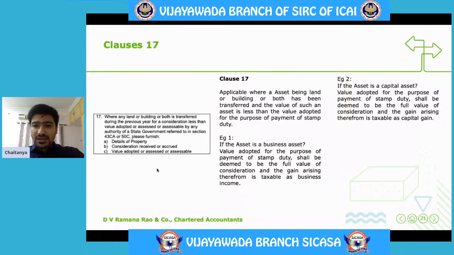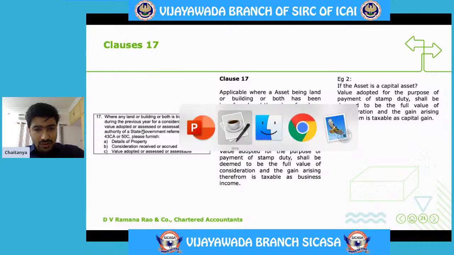If it is a capital asset, then the value adopted for stamp duty minus the actual consideration will be assessed as capital gain. So the difference of the value should be given here. We will look at the clause once.